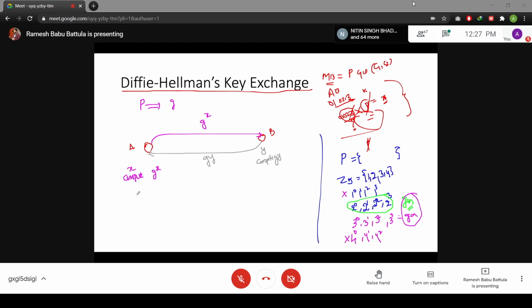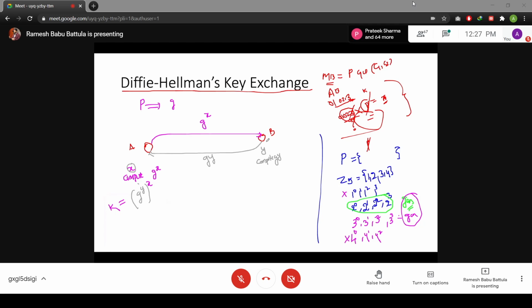So now A received g to the power y, and he knows x, so he is going to apply the power x. This is going to be called the key k. He will compute key k like this.